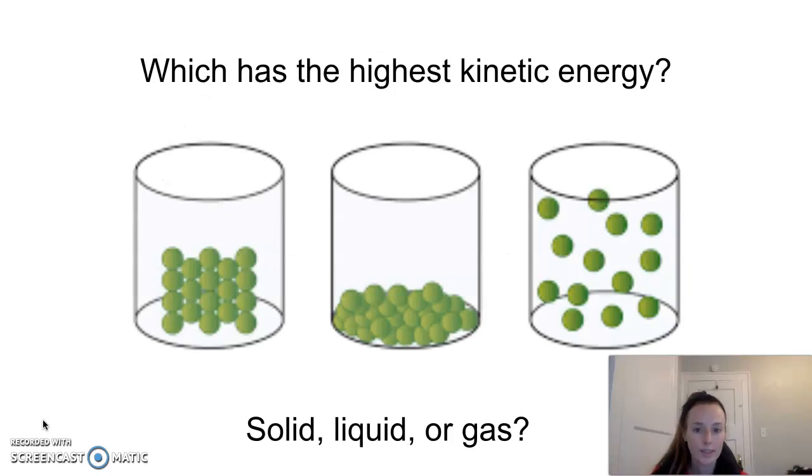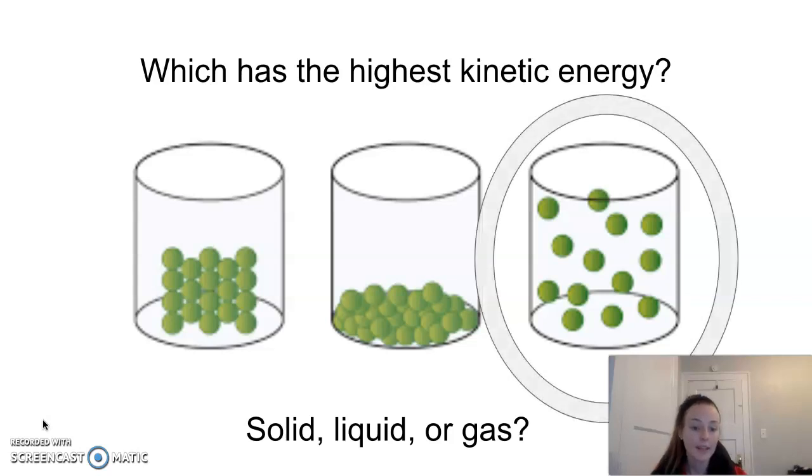So which of these has the highest kinetic energy? So we're talking about energy in motion. Which has the most kinetic energy? Take a second, think about it. Gases. Gases will have the highest kinetic energy because those particles are moving the fastest. They have the most motion. So draw this picture. You remember your solids, liquids, and gases, but also point to the gas as the one with the highest kinetic energy. We'll think about that idea a lot this unit.